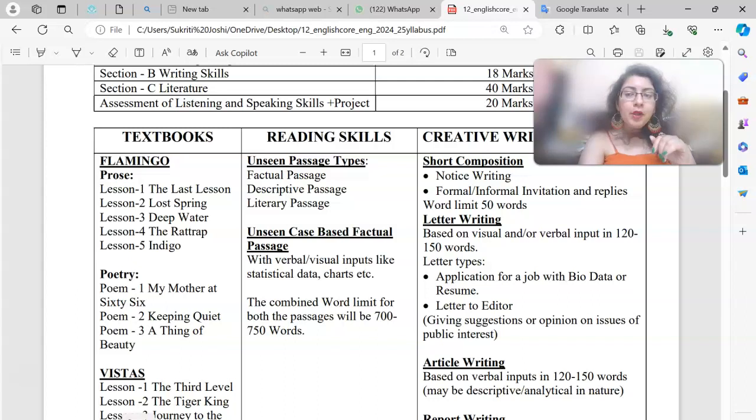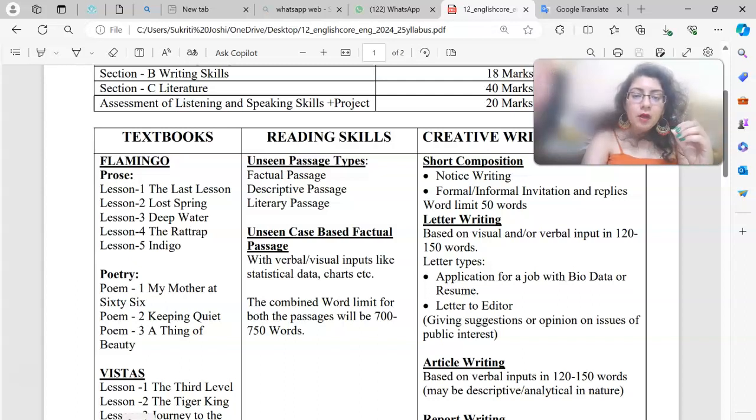This is just an example. You have written less in a 6-marker question where it was required to have been between the word limit of 120 to 150 words, and you wrote only 50 words. So that won't be taken into account, right? That would put a lot of negative impression on the examiner.